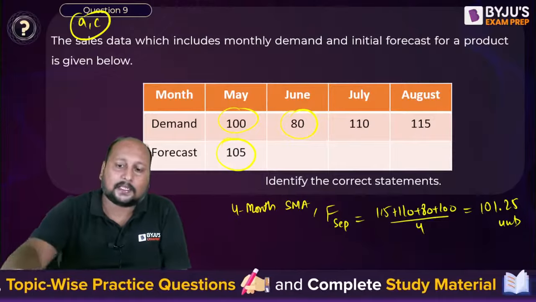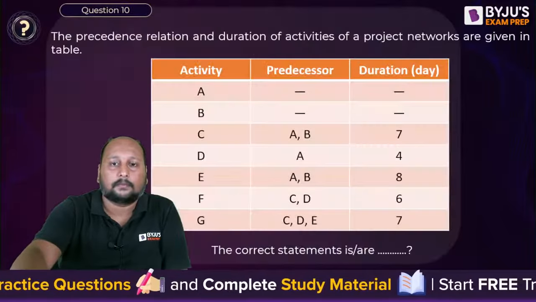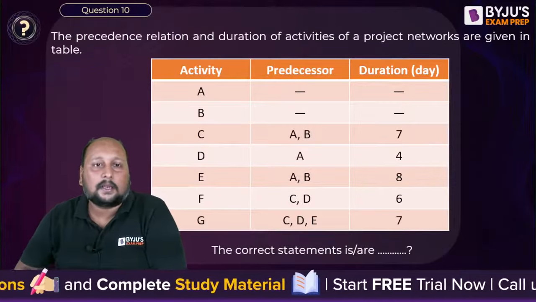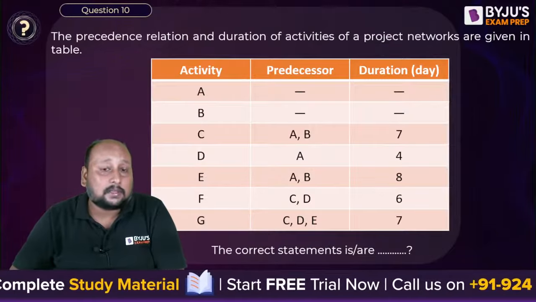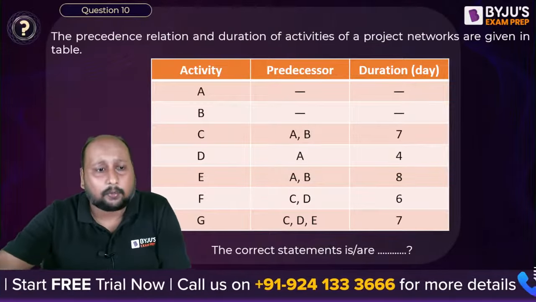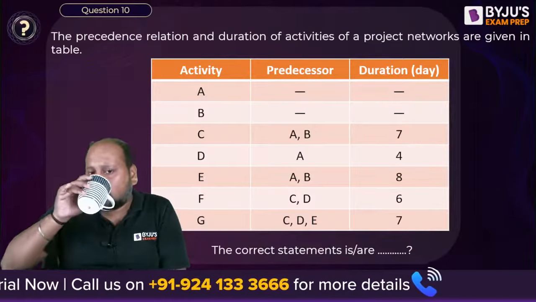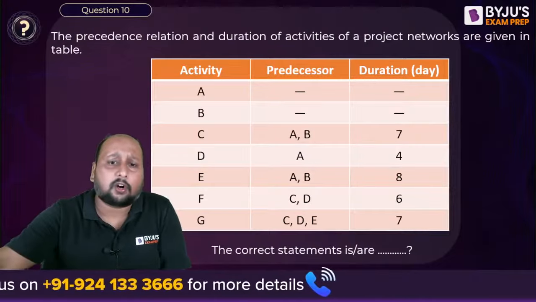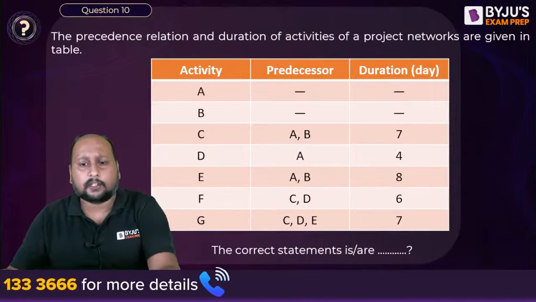Okay, let's go, the next last question is PERT CPM. Without PERT CPM, industrial engineering is incomplete. The precedence relations and the durations of the activities of the network are given below. You have to tell me which of the statements is correct. First of all, draw the network diagram.